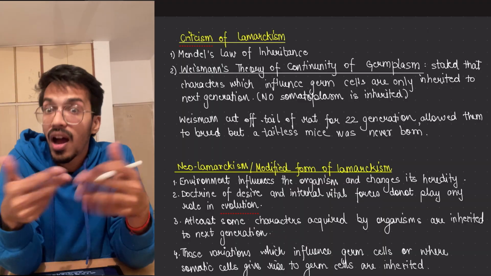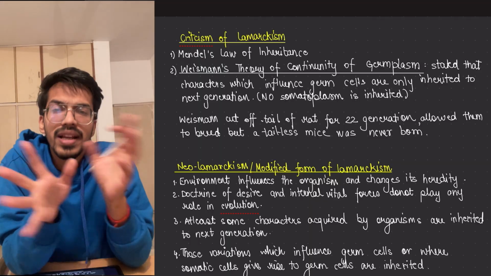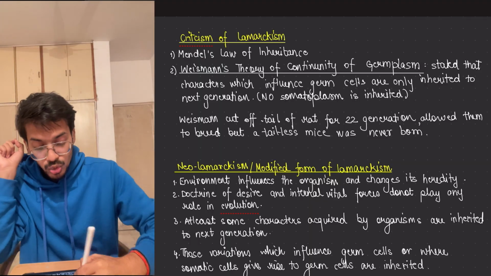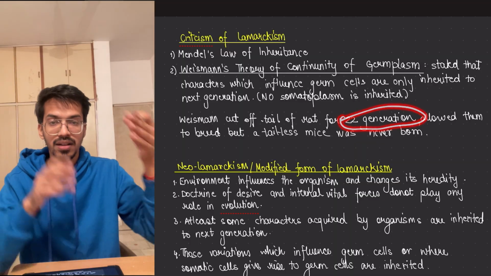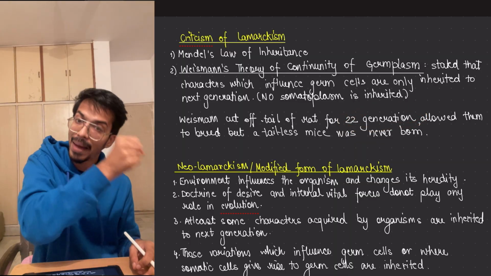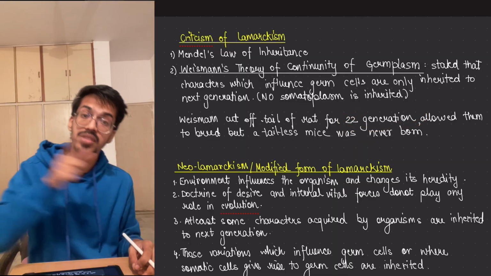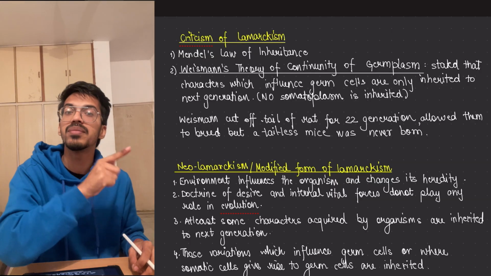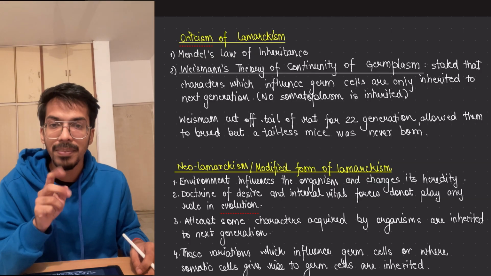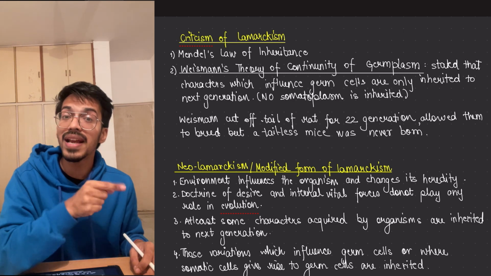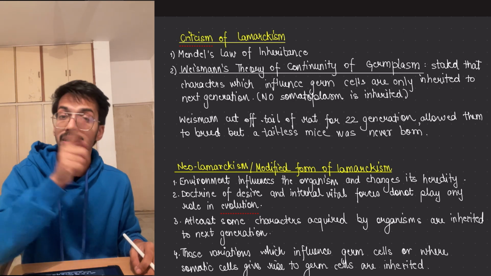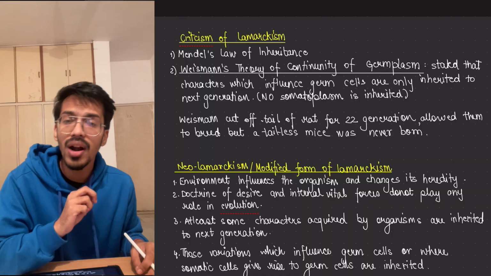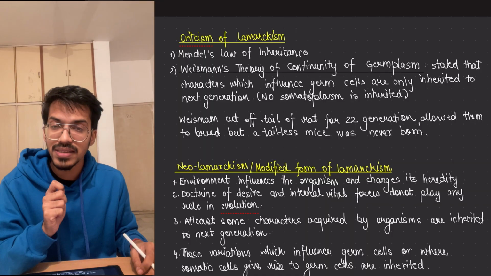This is what Weismann said. How did he show it? He took an experiment where he took mice, or rats, and for 22 generations, the mice children, grandchildren, great grandchildren, he kept on cutting every mouse's tail and then let them breed. Normally, if the tail is cut, the next mice should not have a tail, right?